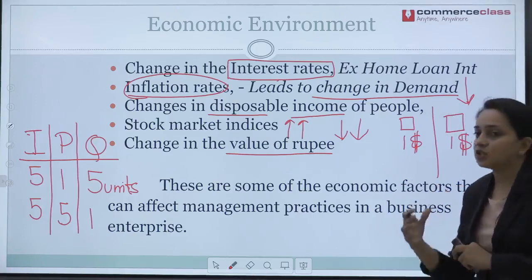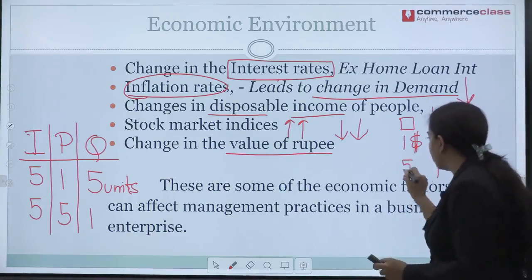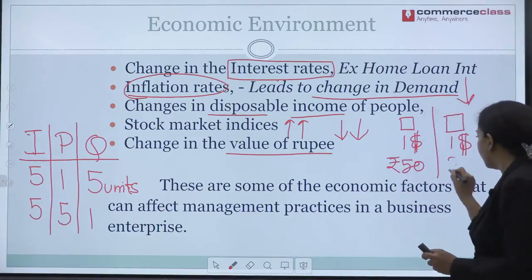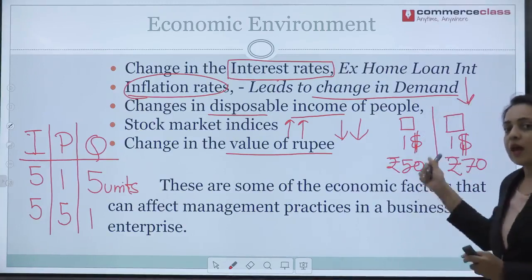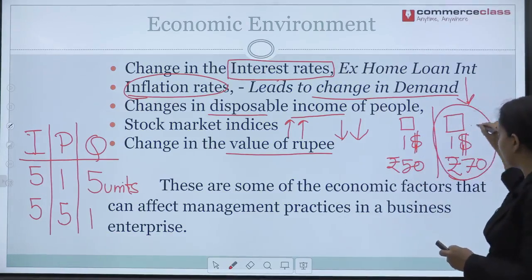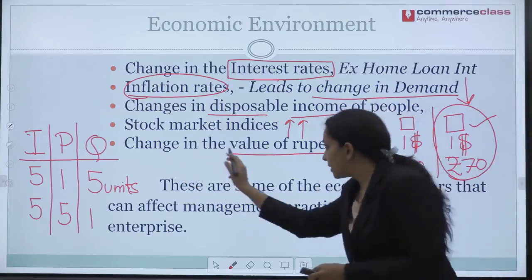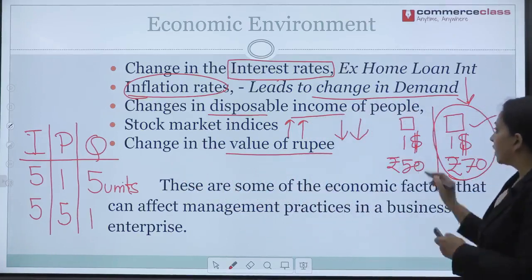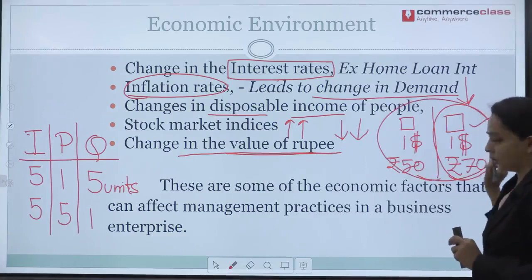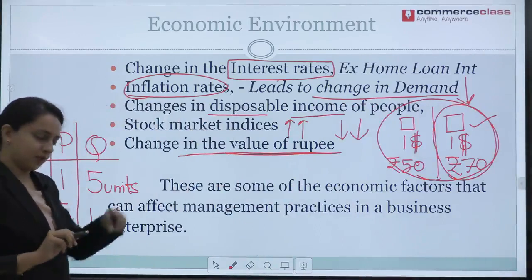Now, if the exchange rate of rupee in this scenario is 50 rupees and in this scenario if it is 70 rupees, then you will have to pay more for this same commodity. Same commodity you will have to pay more. So, increase in the value of the rupee will lead to all these changes. Okay, and this will also affect the business.